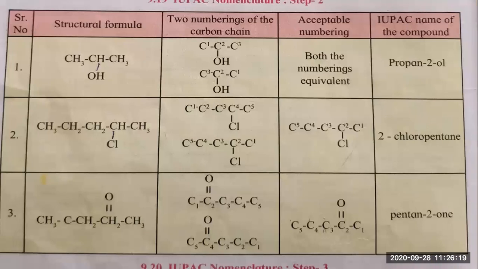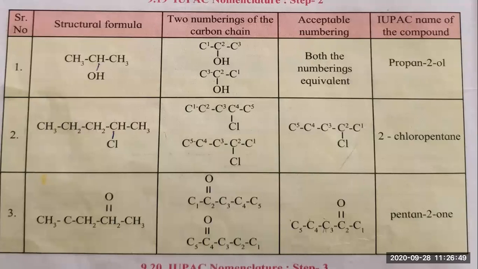Now here some steps are given on how to number the compounds and how to write the IUPAC names. Now the structural formula is given to you. In the first one, number one, CH3CHOHCH3. Now see here how you have to put the numbering of the carbon. As OH is attached to the center carbon, you can give the numbering from the left hand side or from the right hand side.